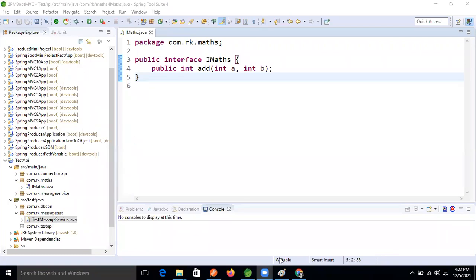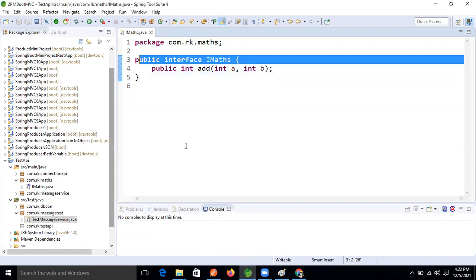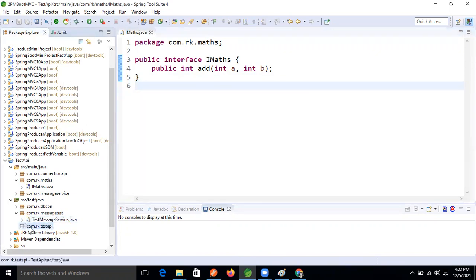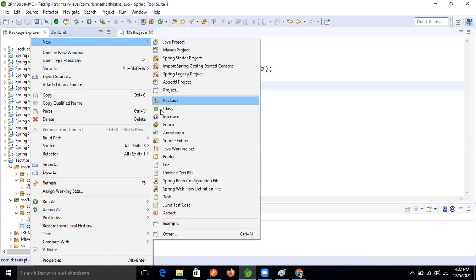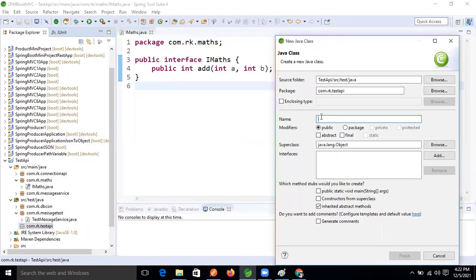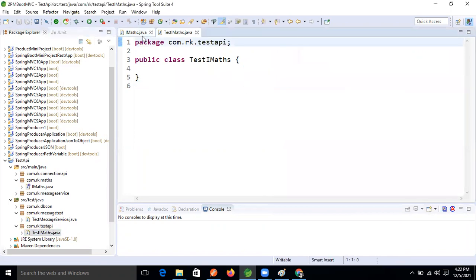So let's write a test case for this API, this interface. Where will we write it? Let's write it here itself, in this folder. Right click, new, take one class. What naming convention will we follow? Last weekend I said it: Test, then IMaths. Now finish it. Okay, good.